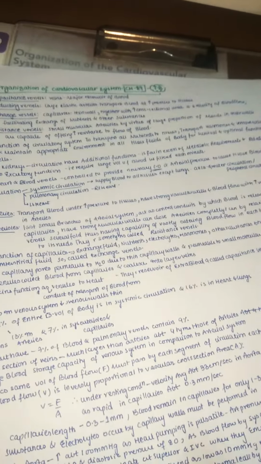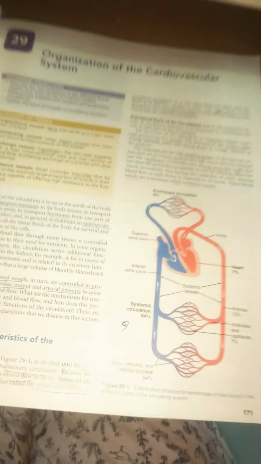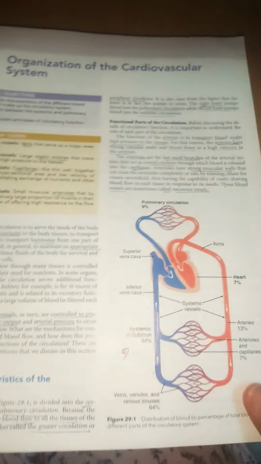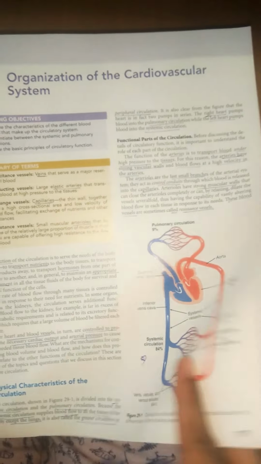So this is all about the organization of cardiovascular system physiology. Now we will discuss some of our textbook points and diagrams. We have completed this one. So you can find this diagram here.